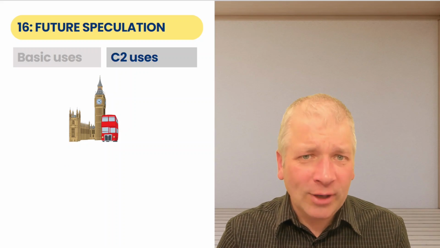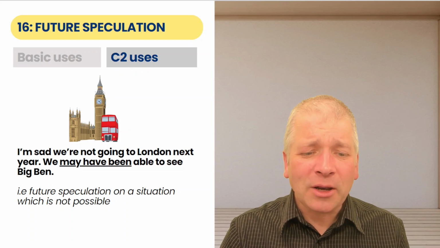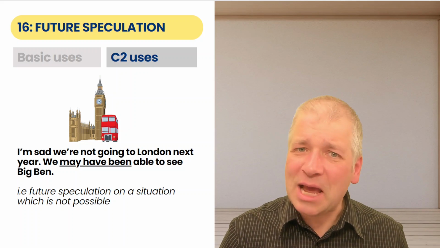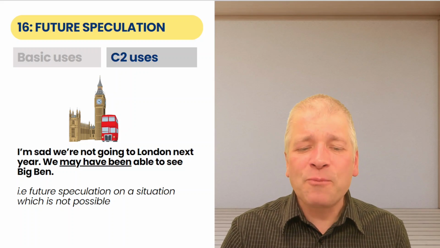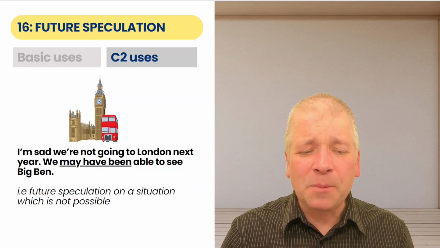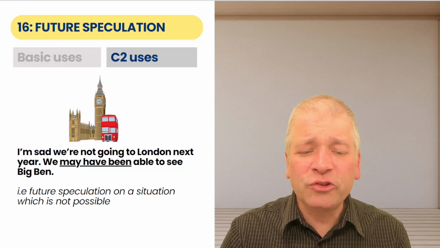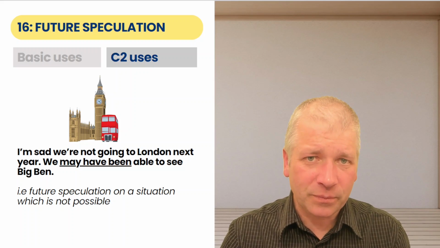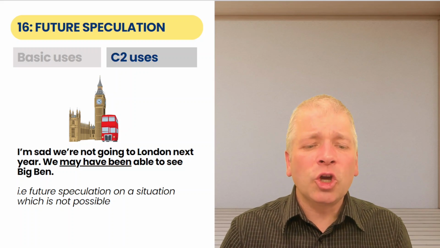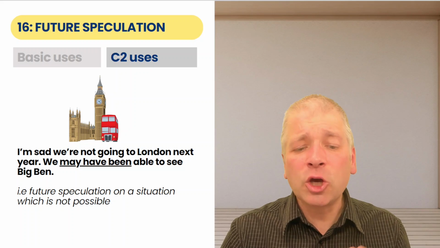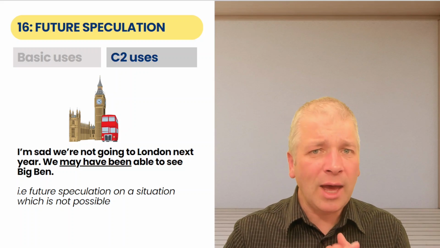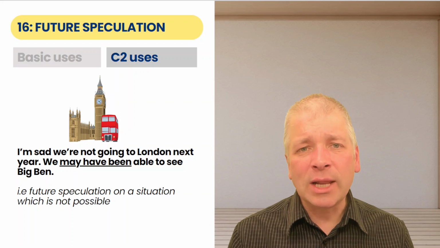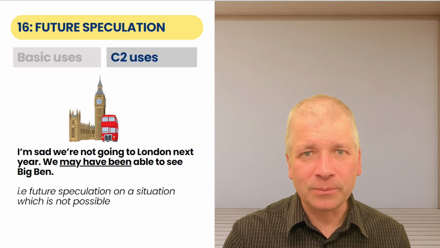And 16 is future speculation. You want to go to London, but unfortunately you can't. I'm sad we're not going to London next year. We may have been able to see Big Ben. So this is future speculation on a situation which is not possible. It's similar to could have been. So we could have been able to see Big Ben. Could have, may have, and might have all work in the same way when it comes to future speculation.